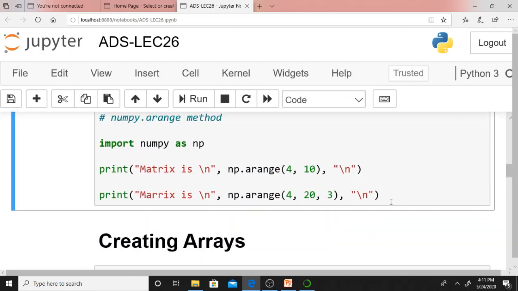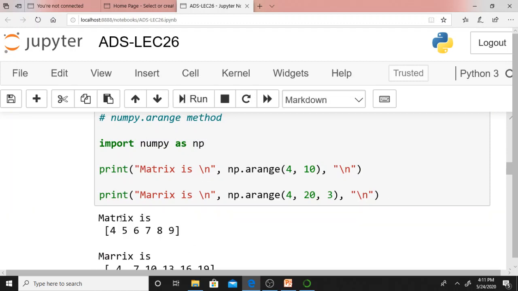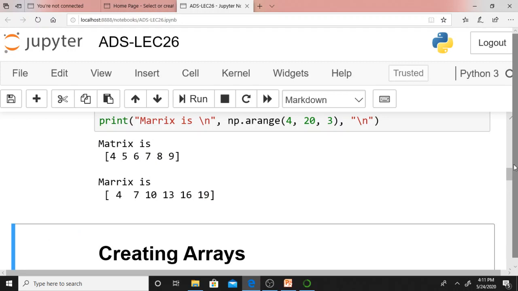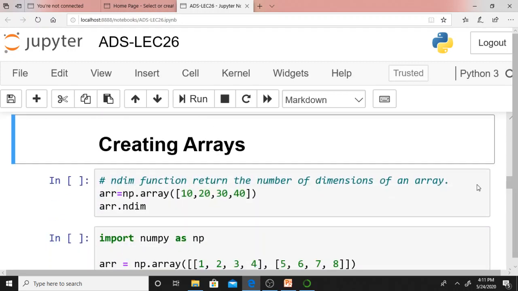Just see this one. Here what's happening? Here also we are creating an array matrix. This is 4, 5, 4, 10, 4, 10 means 10 minus 1. 4, 2, 3 means 4 plus 3 is 7, 7 plus 3 is 10. 20 means exclusive. Exclusive means 20 minus 1, till 19 it will display elements. This I already discussed. Let me proceed further.